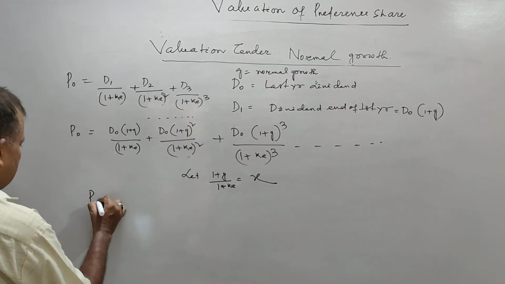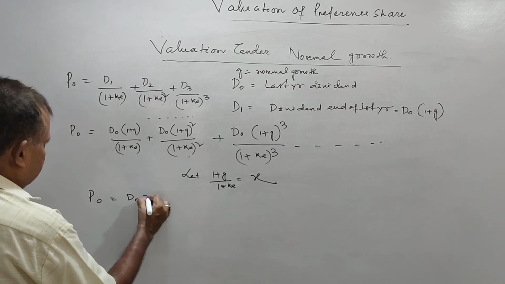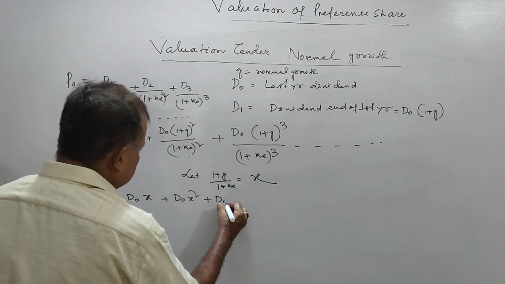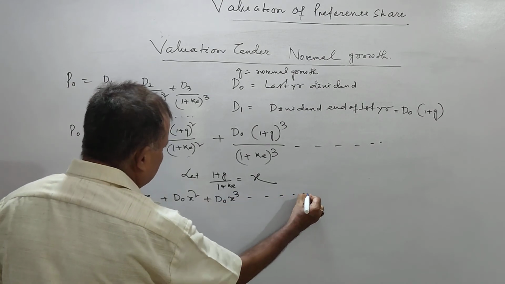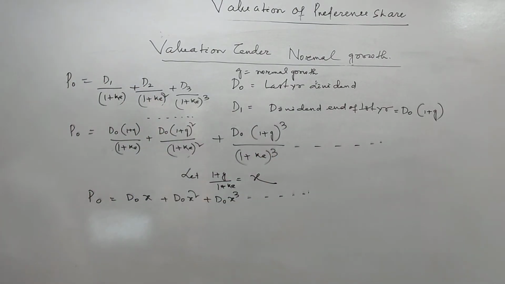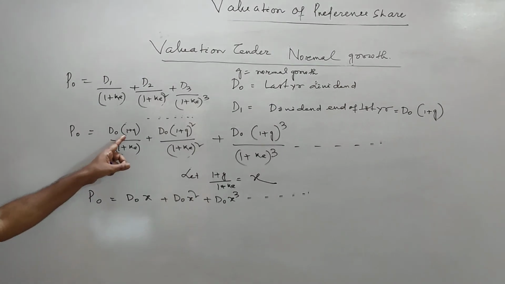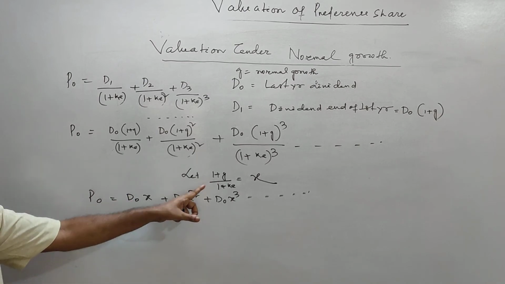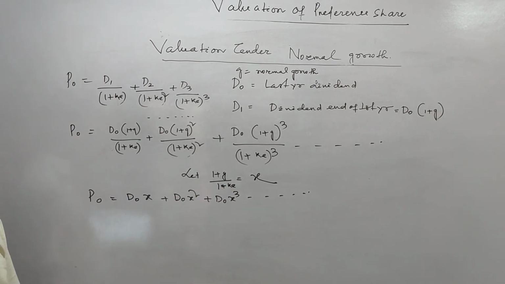तब ये इक्वेशन आपका हो जाता है D0x, D0x square, D0x cube. The equation will go like that, where 1 plus G divided by 1 plus KE is equal to x.